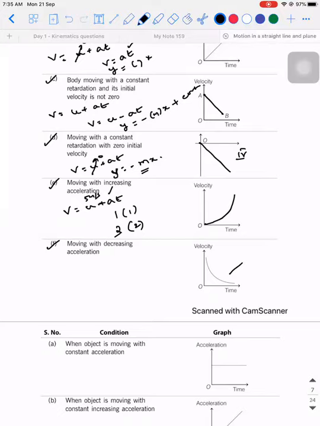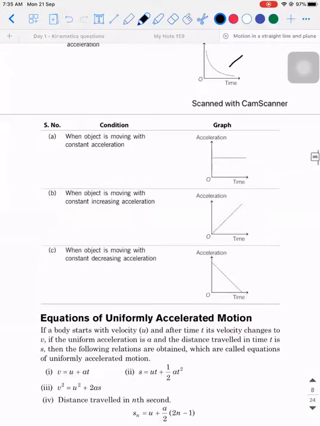Okay. And the last one which we are obviously going to see is the acceleration time graph. So when an object is moving with constant acceleration, it is parallel to the x-axis. Okay. Constant acceleration is parallel to the x-axis. If they say the object is having uniform motion, then the graph would have been